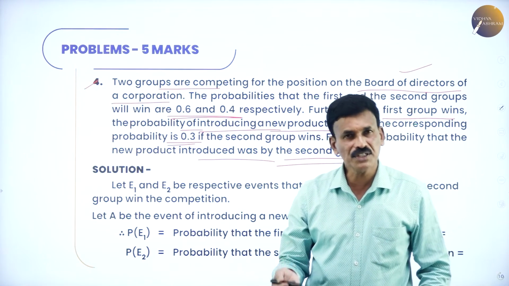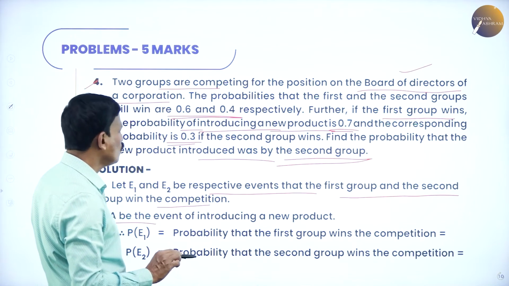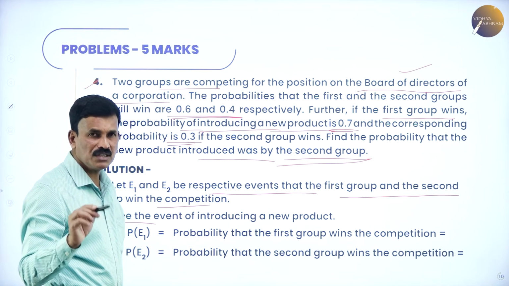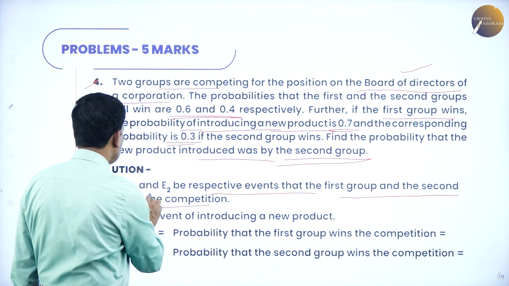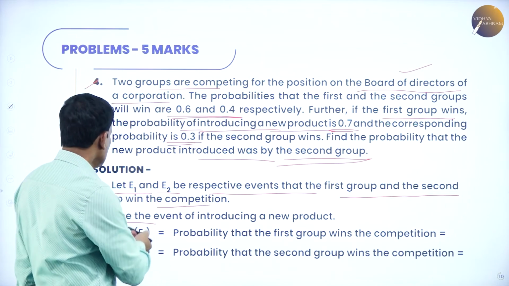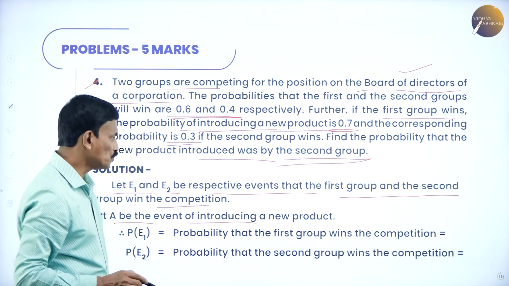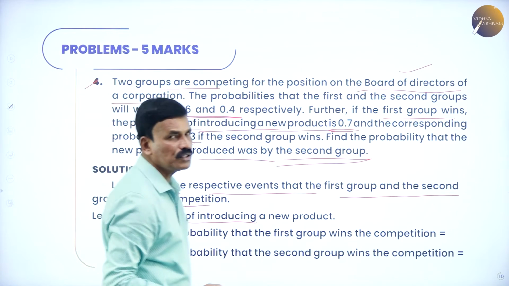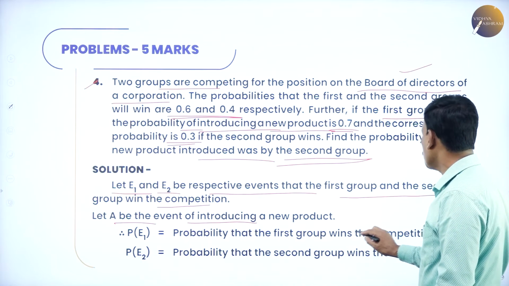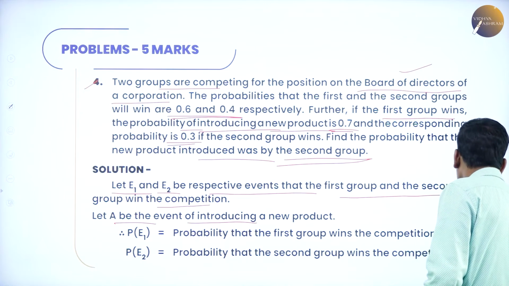Now, same as before, define the events as E1 and E2. Let us define the events. Let E1 represent the win of the first group and E2 represent the win of the second group. Let A be the event of introduction of a new product. Now, probability of E1, that is the probability that the first group wins, what is given? It is 0.6.